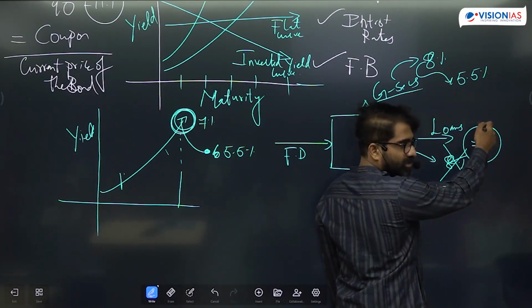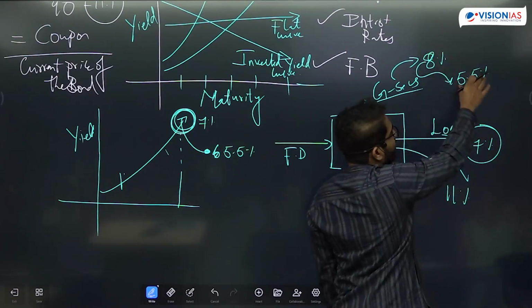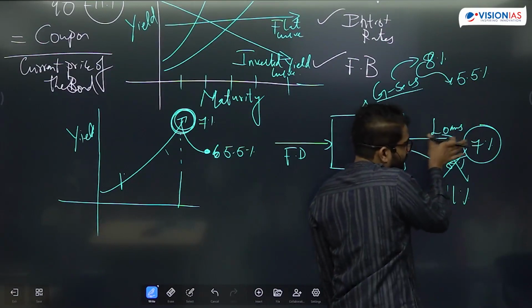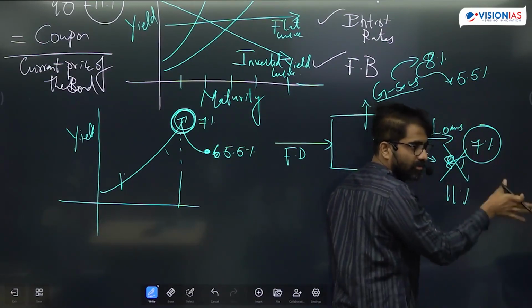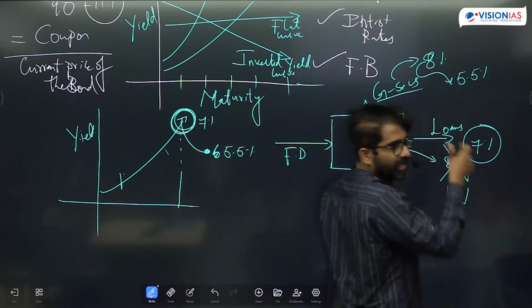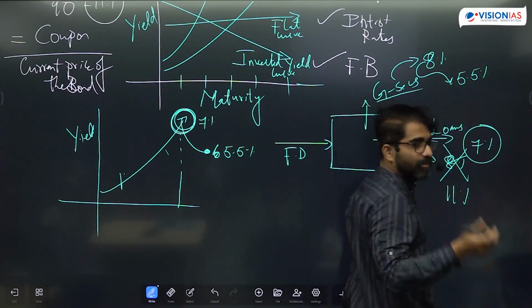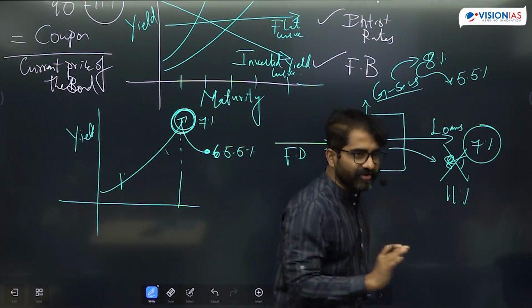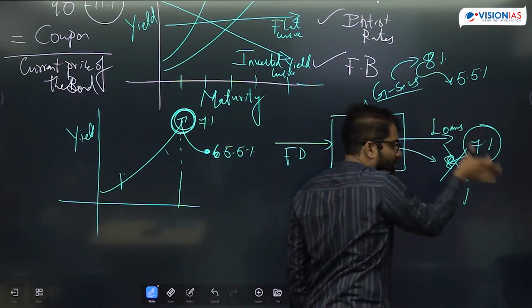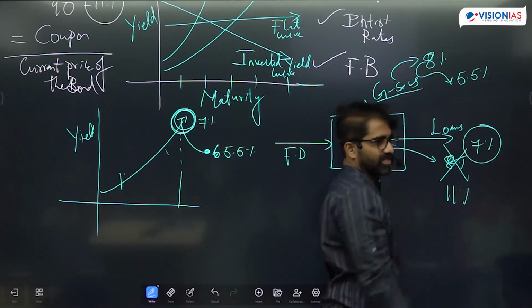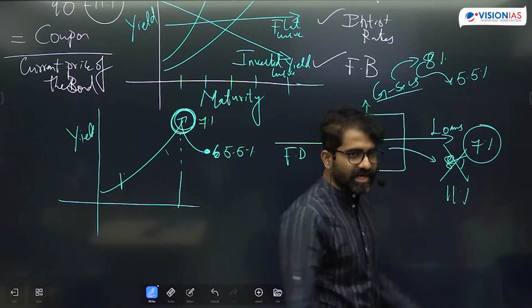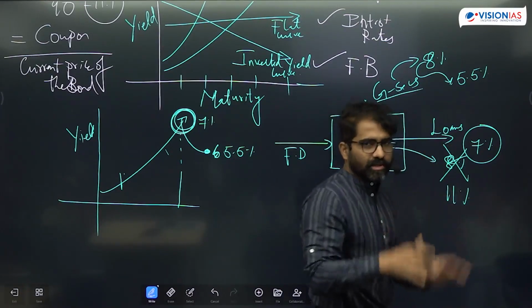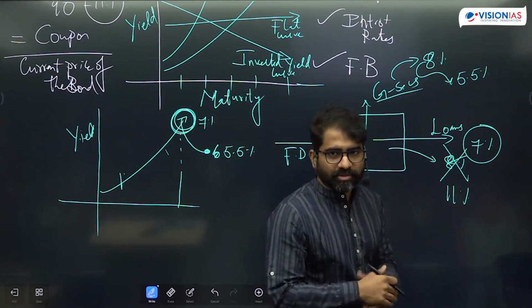Are you able to get this? So when the GSEC yield is reduced, it is making my long-term loans cheaper. The bank is giving long-term loans at 7% only, because when I put the money in long-term GSEC, I only get 5.5. So instead of doing that, I will give loans to customers and get 7%. This is what Operation Twist does. It is making my long-term loan cheaper. Is that okay? So that is the reason.